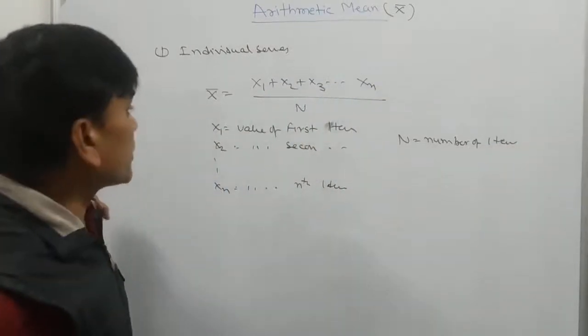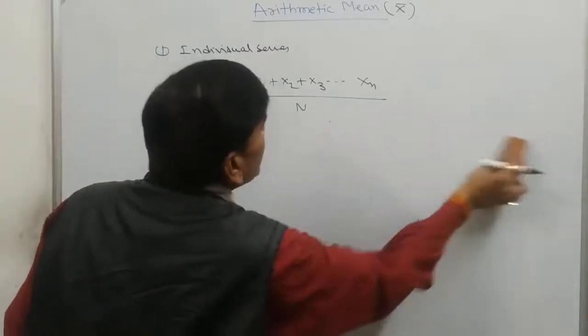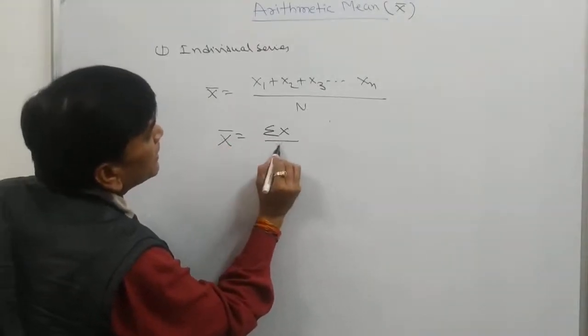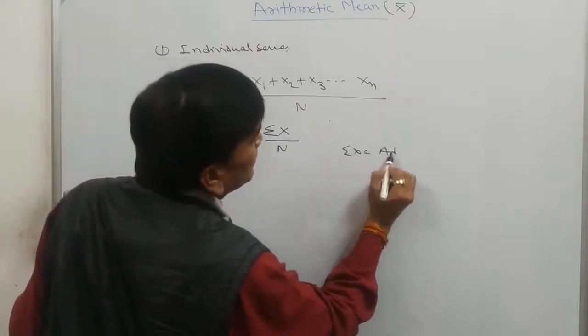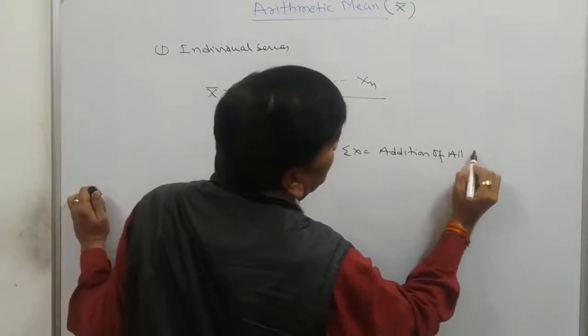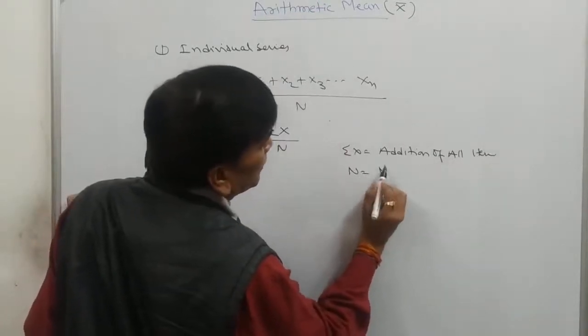So to calculate the arithmetic mean, we will add all the items. So x bar is equal to sigma x divided by n. Sigma x is the addition of all items, divided by n, the total number of items.